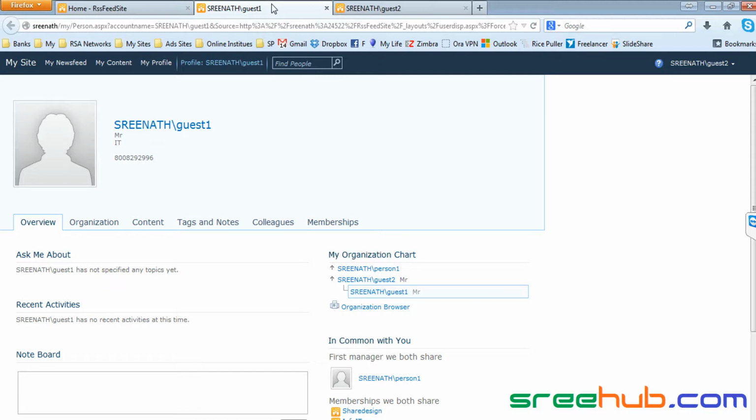So if there is any new person joining a company, they'll definitely go through something called induction, right? During the induction process itself, you'll get a request to add him as a separate profile in SharePoint. Separate profile in the sense he'll have an NT user, and the same user will be treated as a separate profile. You have to create a separate profile so that you can map him into the organization chart.